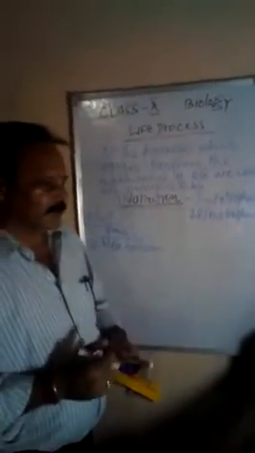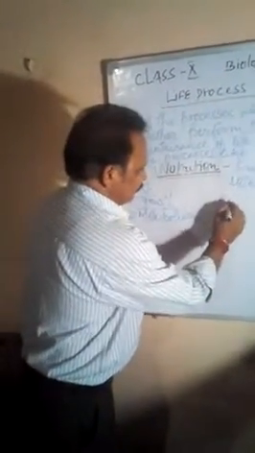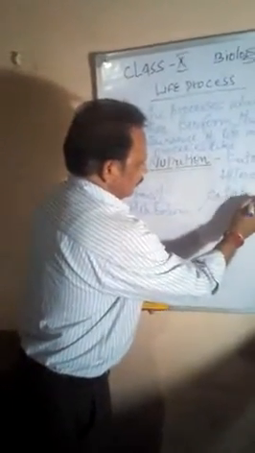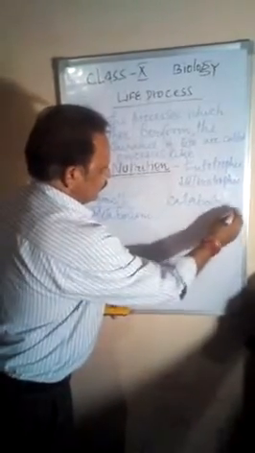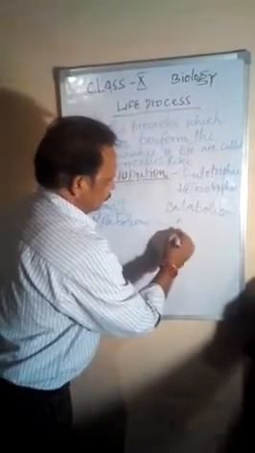Second point: metabolism always takes place in living things. In non-living things, metabolism doesn't occur. What is metabolism? Two small words combined together to make this word metabolism. First word is catabolism, and second word is anabolism.